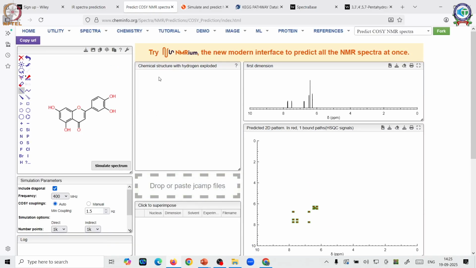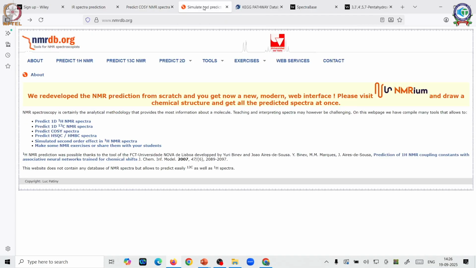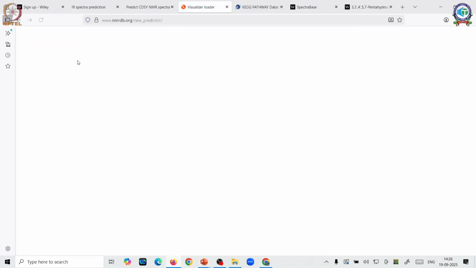So this is the software that can tell you, that is ChemInfo, gives you much detail about your mass, NMR as well as IR. The good part is with the mass it gives you the fragmentation pattern, with the IR it will tell you the peaks, and with NMR it will tell you the ranges as well as the coupling constants. Another way to predict is what is called as the NMR database, which gives you almost similar information.